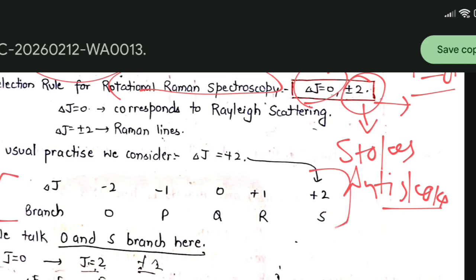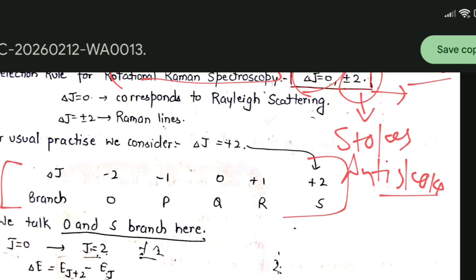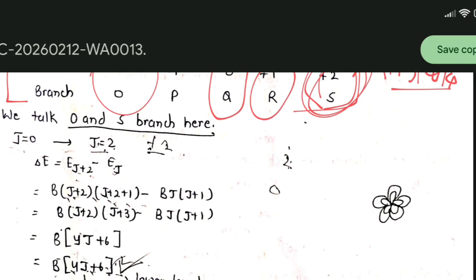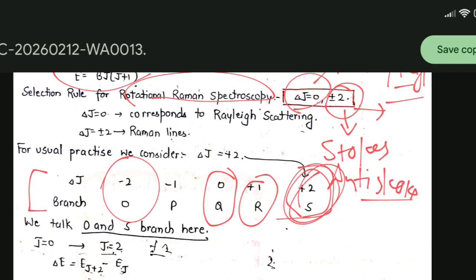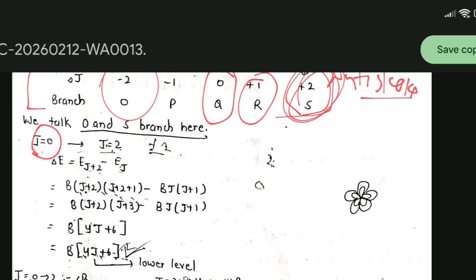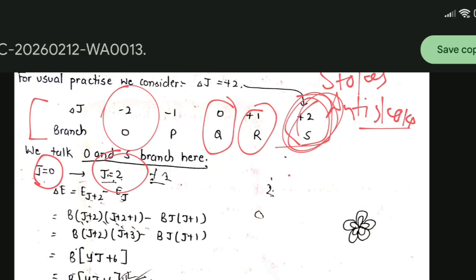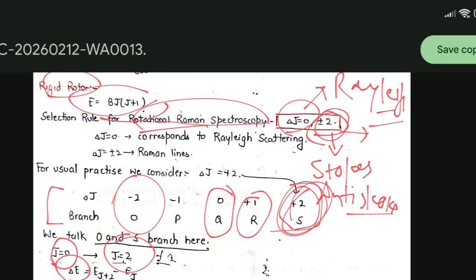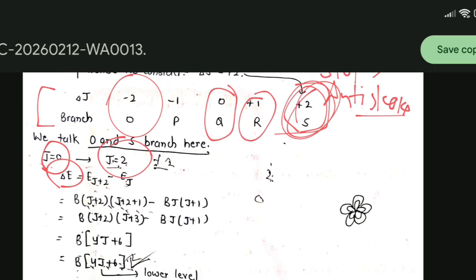We know the distribution of the PQR branches. For 0 we have the Q branch, for plus 1 the R branch, and in the graph for plus 2 we have the S branch. So here we will focus on the S branch and the O branch. As the selection rule is plus minus 2, we will find the delta E value by putting the values J and J plus 2 in the formula E equals BJ into J plus 1.